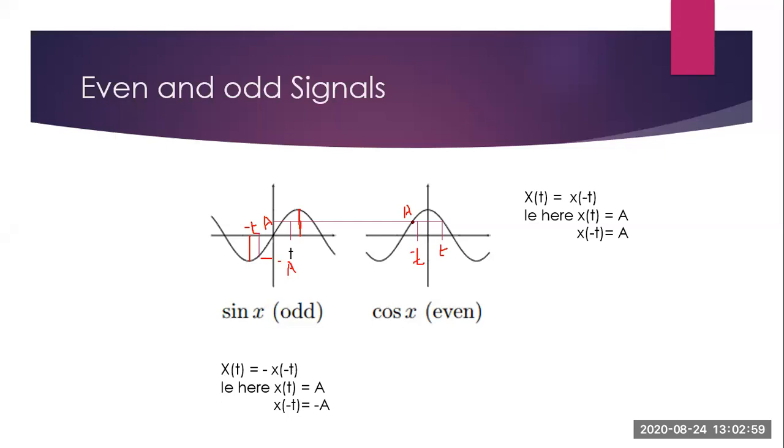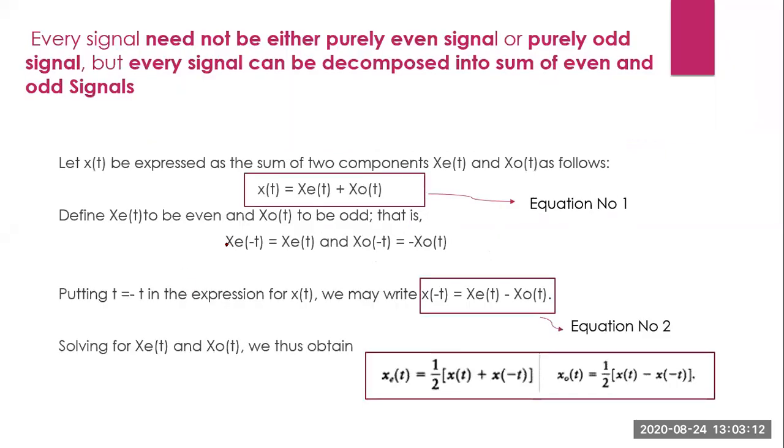So for two time instants, for t and minus t, the magnitude is a itself. So cos x can be said to be an even signal, whereas sin x can be said to be an odd signal. Now every signal need not be an even signal or an odd signal, but any signal can be represented as a combination of odd and even signal. Odd and even component, not signal, odd and even component.